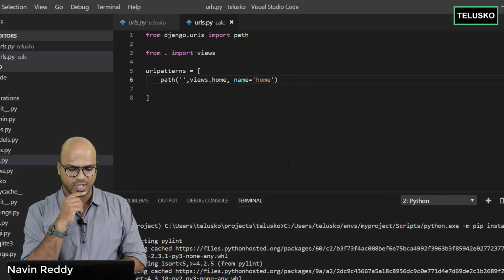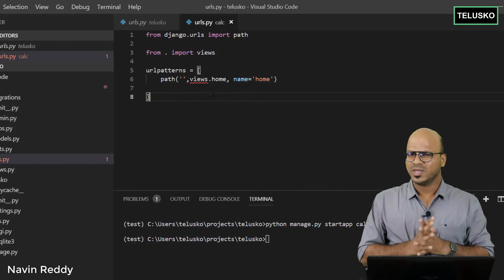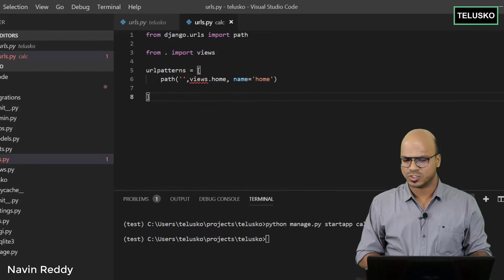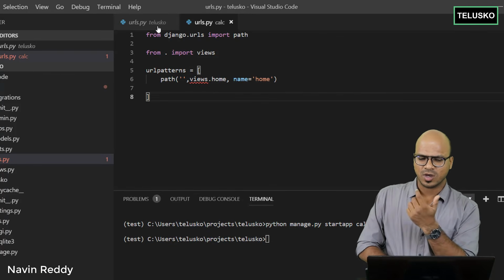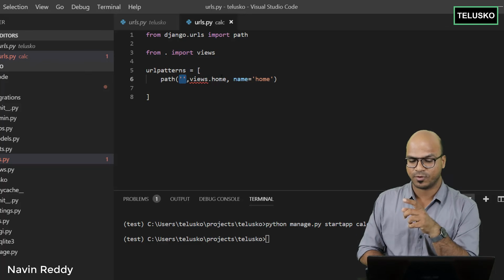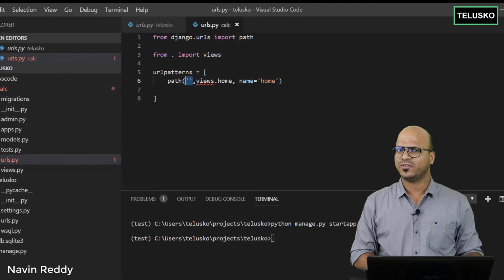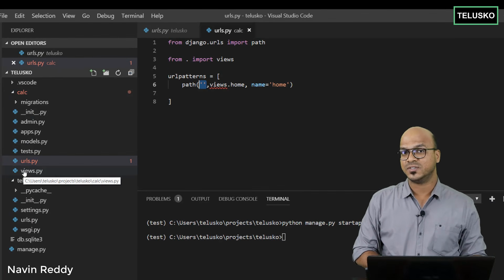It should not take much time. Okay, I think it's done. Let's go back to CMD, our original prompt. So you can see we are getting an error here for views. But why did we get the error? It's because the moment you say for this URL, you are handling this with the help of a home function. Unfortunately, we don't have this function. Where will you define this? And that's where we have this view module.